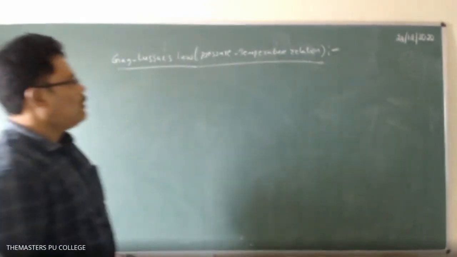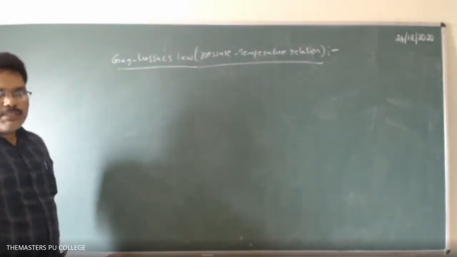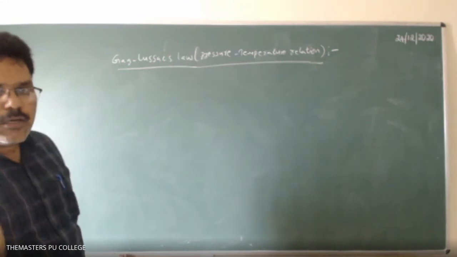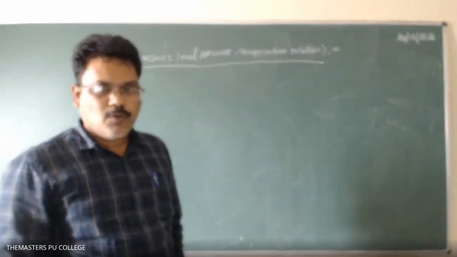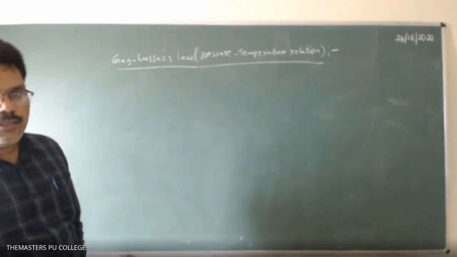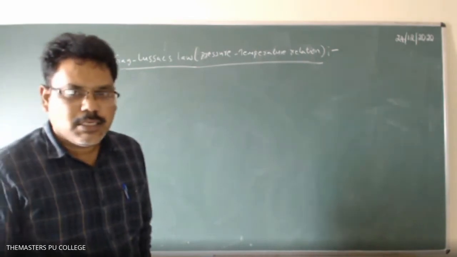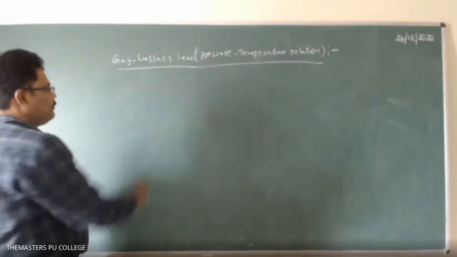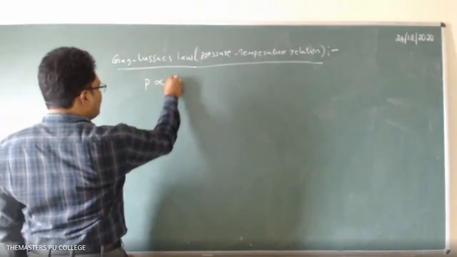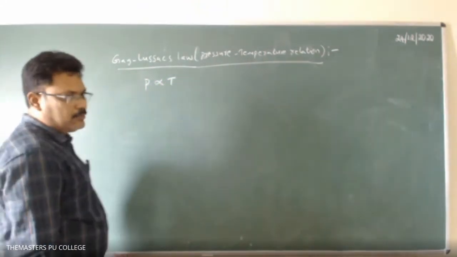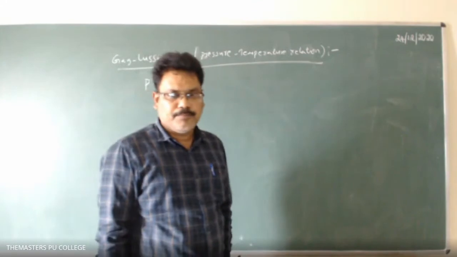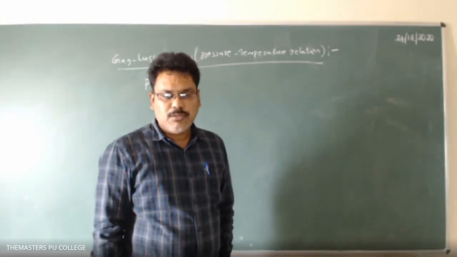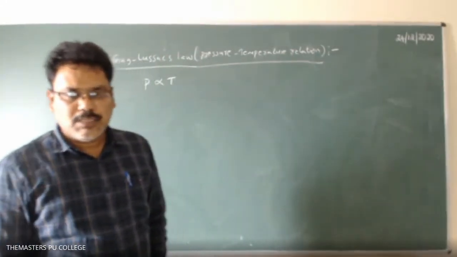So for a fixed amount of gas, that means constant volume, the amount of gas n is constant. The pressure of gas is directly proportional to absolute temperature. P is proportional to capital T, which is known as Gay-Lussac's law. Got it, students? What is Gay-Lussac's law?